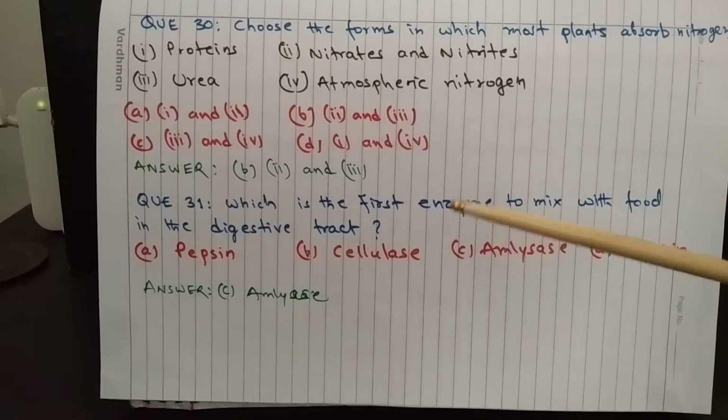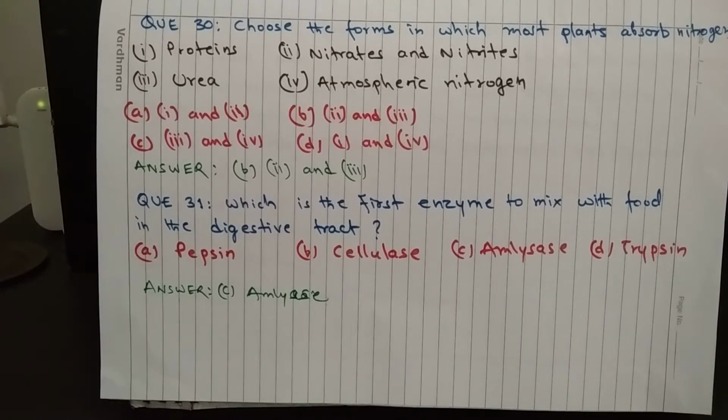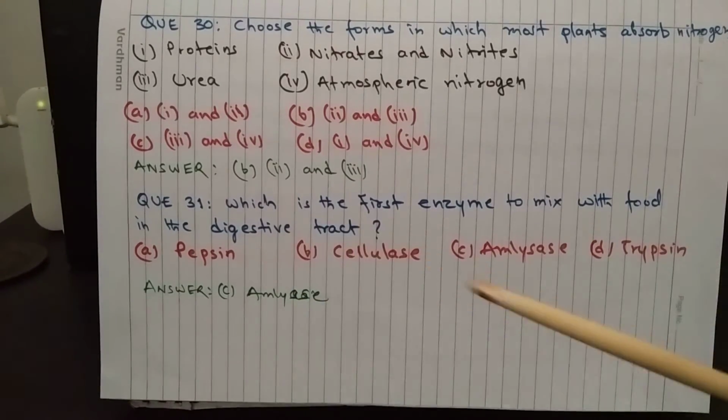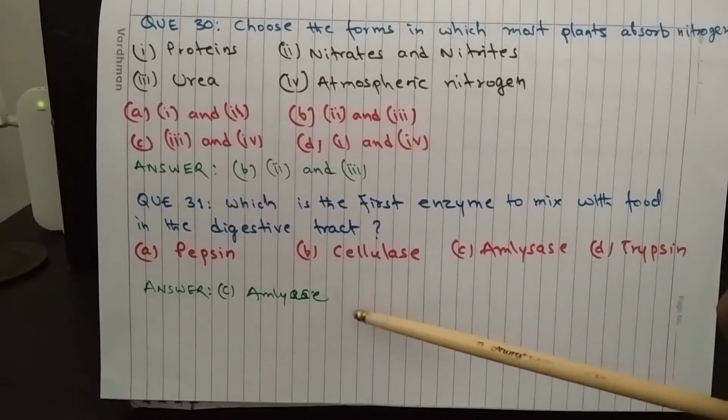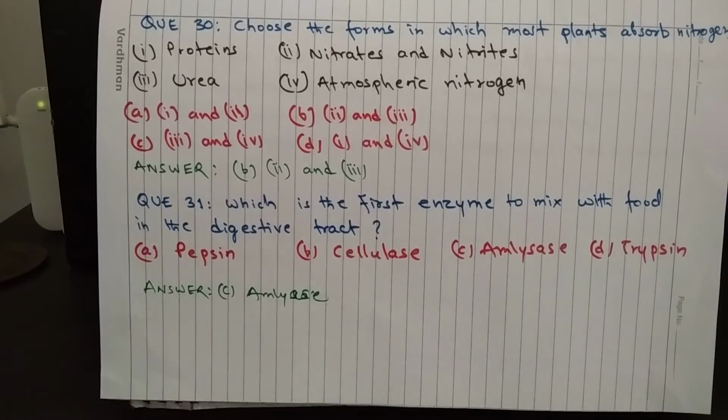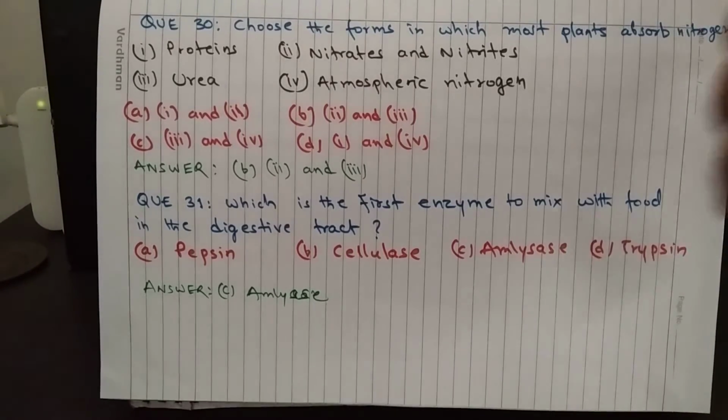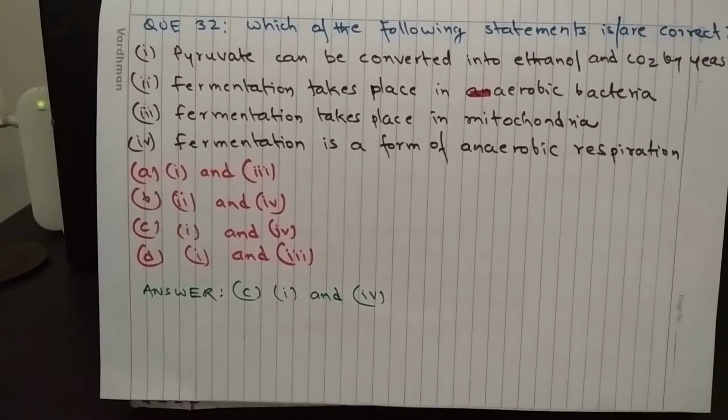Question 31. Which is the first enzyme to mix with food in the digestive tract? A. Pepsin, B. Cellulase, C. Amylase, D. Trypsin. Answer is C. Amylase. Amylase comes in along with saliva. So that is the first enzyme to get mixed with food.